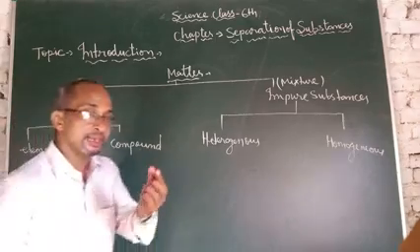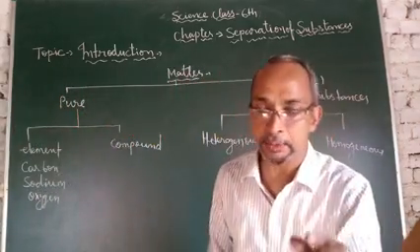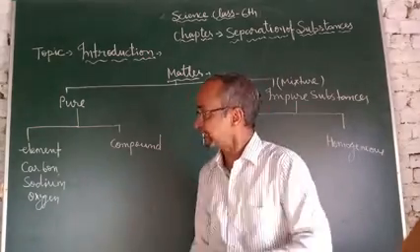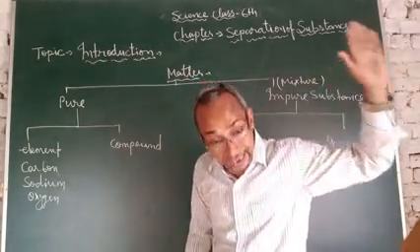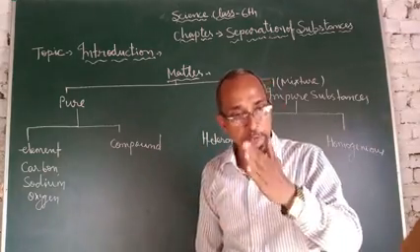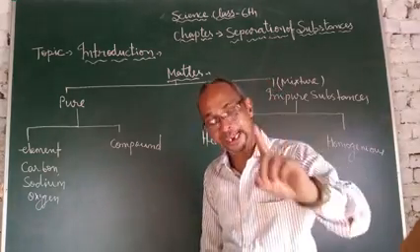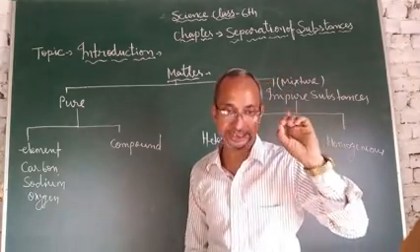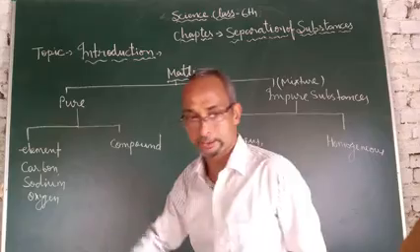When you take one atom of oxygen, sodium, or carbon, every part of that substance contains only one type of atom. That is known as an element.